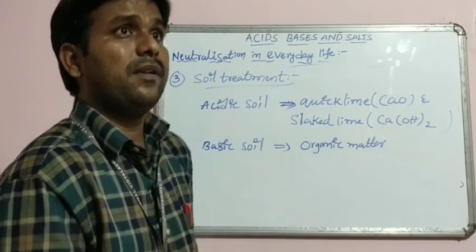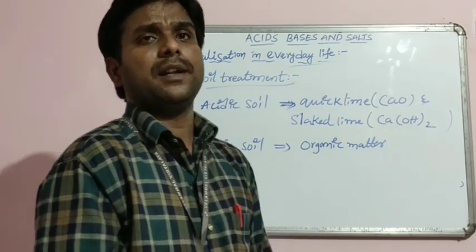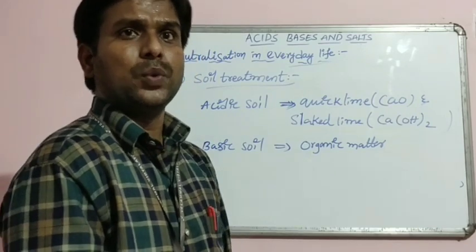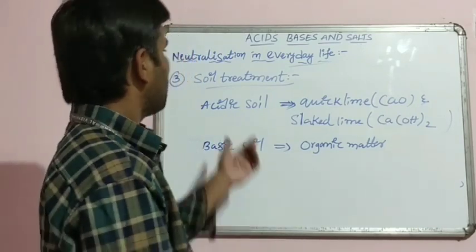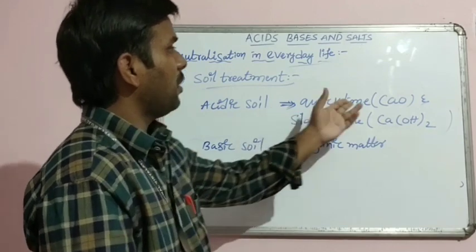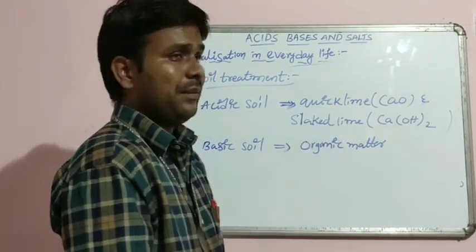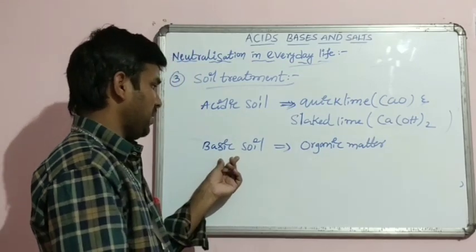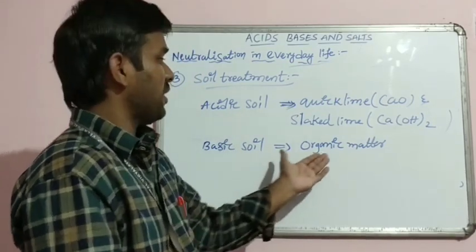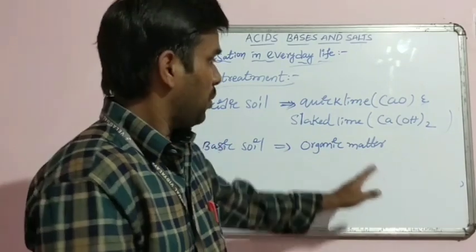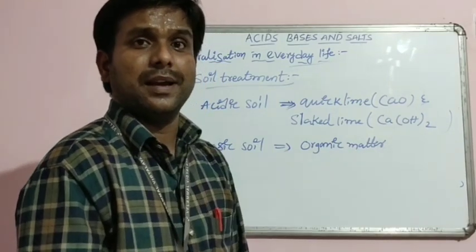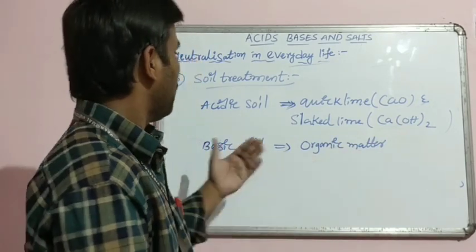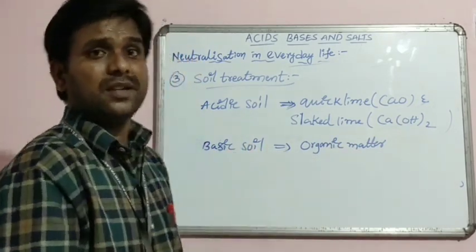Understand? Once again, soil treatment. With the excess of chemical fertilizers we use in agricultural land, the soil becomes too acidic. When the soil is too acidic, we treat it with quicklime and slaked lime to get neutralization. At the same time, if the soil is basic, it is neutralized by organic matter. This organic matter releases acidic substances, and those acids neutralize the basic nature of the soil.